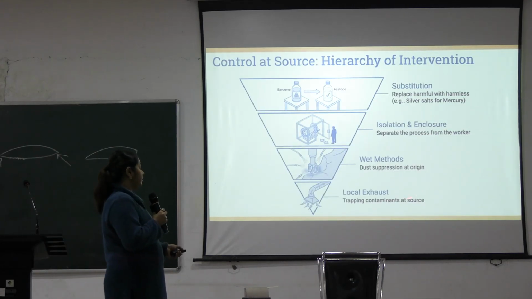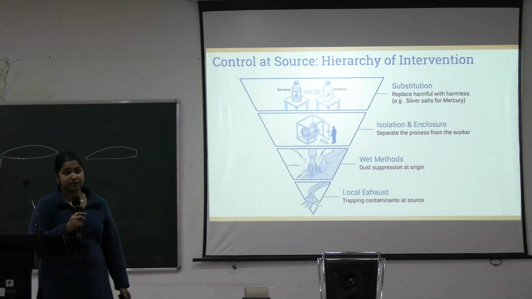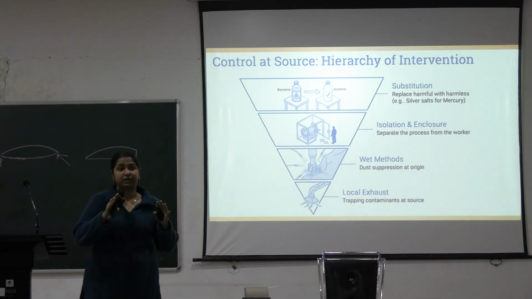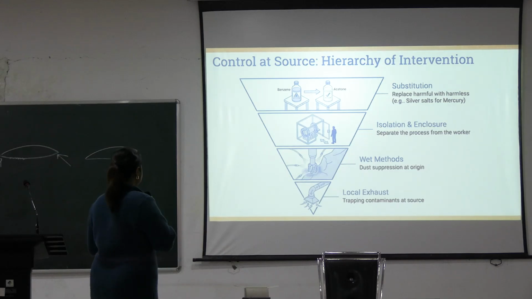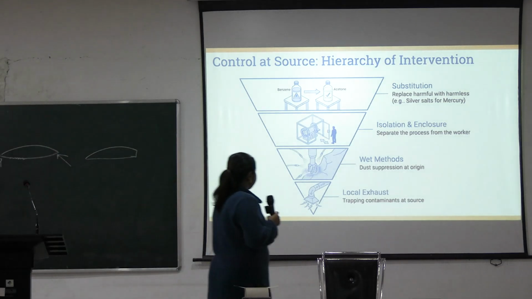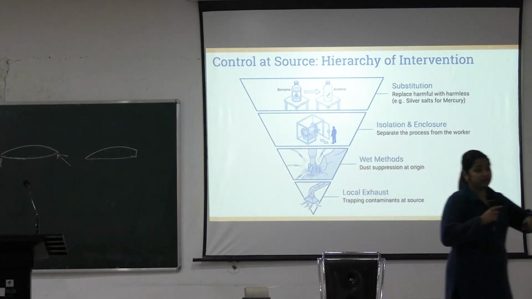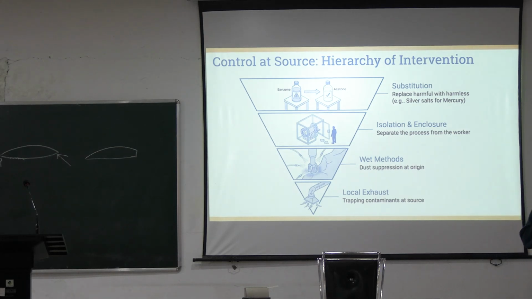Then you should account for the local exhaust. That is, if a person is working in a place where it is always very smoky, dust is there, there should be provision of a local exhaust. Then there are wet methods. That is, when drilling there are plumes and dust, right? So wet drills are there. That is, water spraying is done continuously while drilling so that the dust is not spread much. So wet drilling can be done. So these are all engineering measures that can be there to prevent the health hazards.